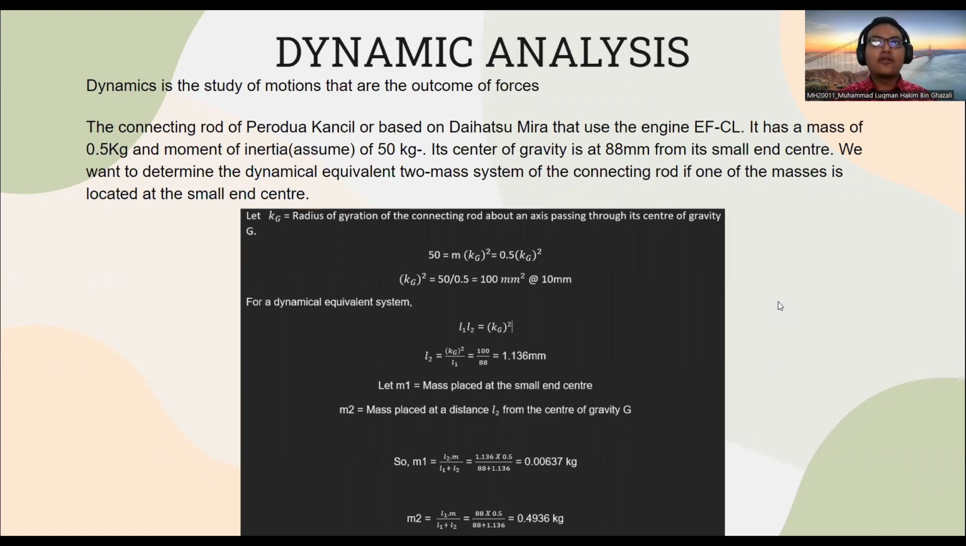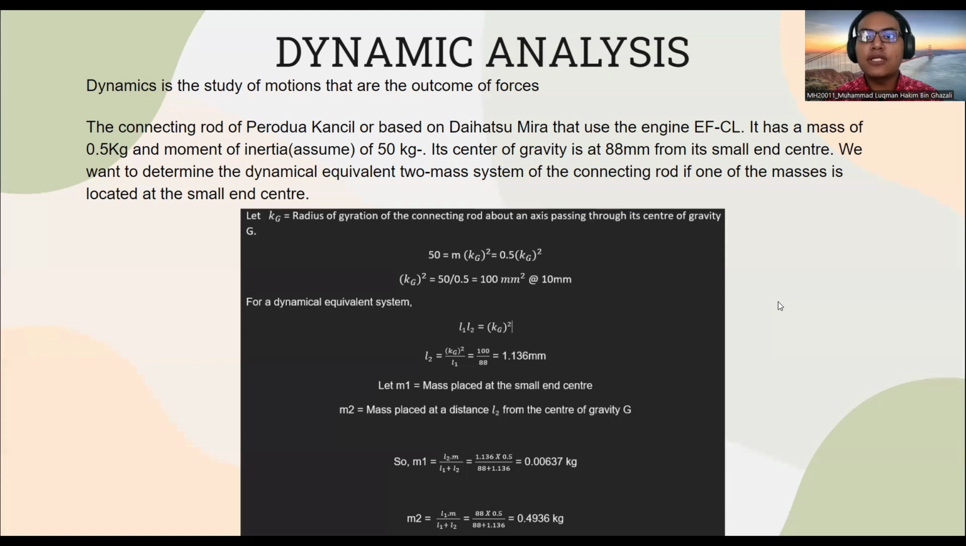For this I will take the dynamic analysis. The mass of the connecting rod of Kancil is 0.5 kilogram and we assume the moment of inertia is 50 gram per meter square. For our dynamic equilibrium system, we use the formula L1 times L2 equal to radius of gyration square. So L2 will be equal to 100 divided by 88 equal to 1.136 mm.